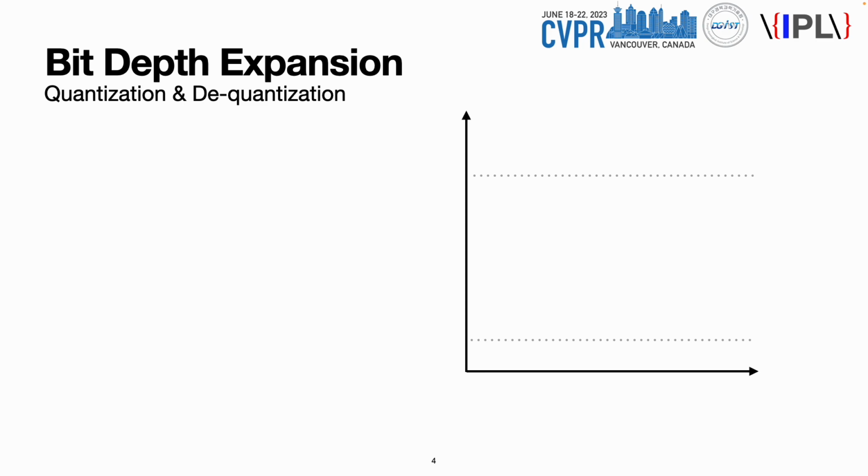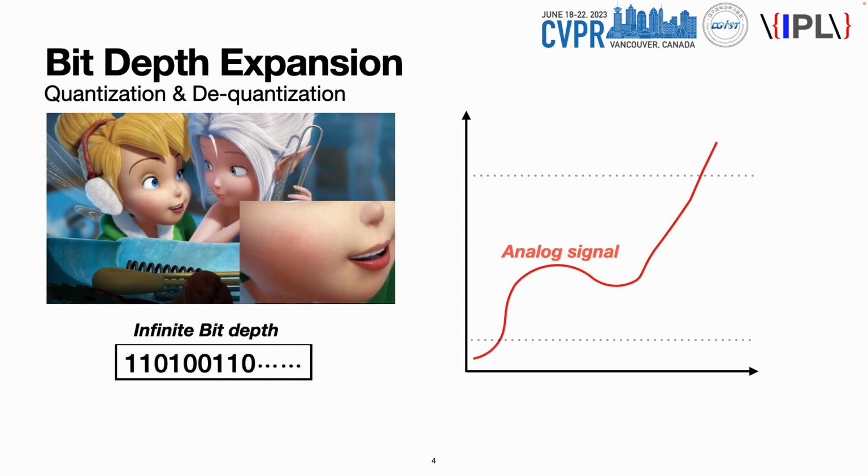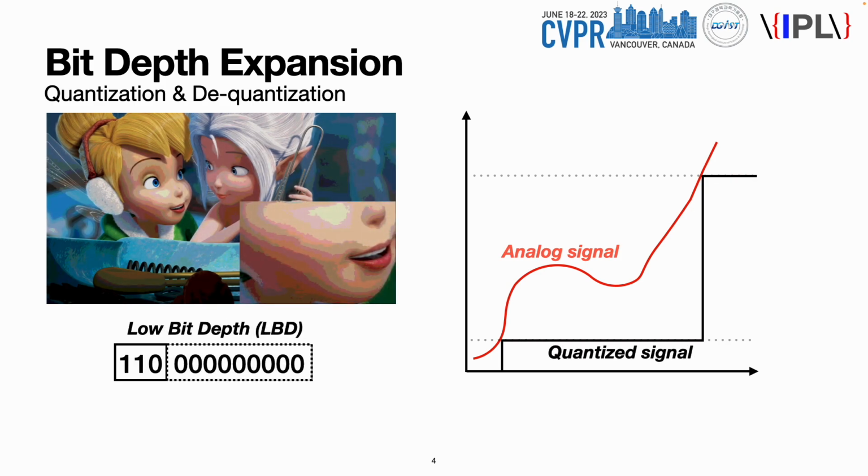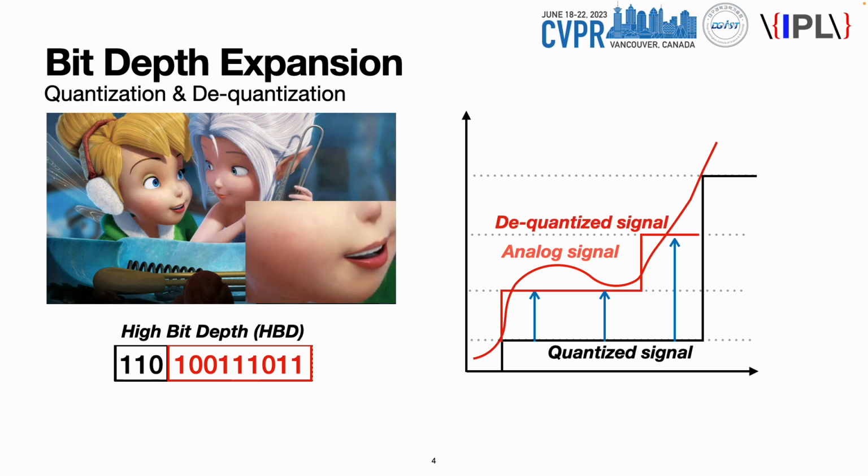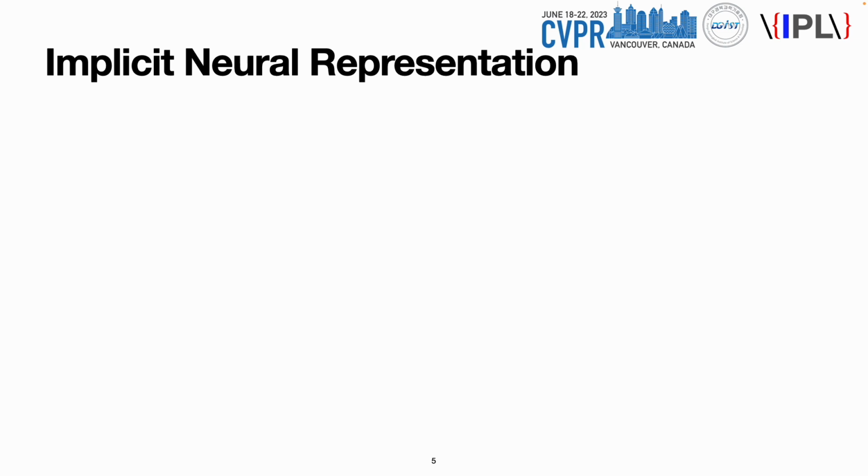Quantization is an inevitable process when we convert analog image to digital image. However, some bit service situations such as codec quantize image severely, which drives the aforementioned artifacts, which is very irritating. Bit depth expansion, or BDE, is a task that recovers these distortions, and the existing learning-based BDE network requires multiple times of training. Before we start the detailed algorithm, let me briefly introduce the implicit neural representation, also known as INR. Our ABCD is based on INR.